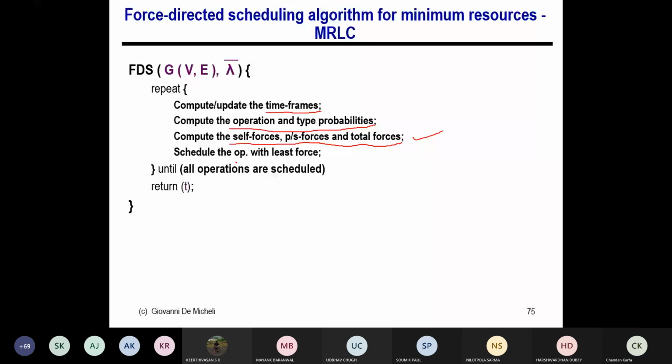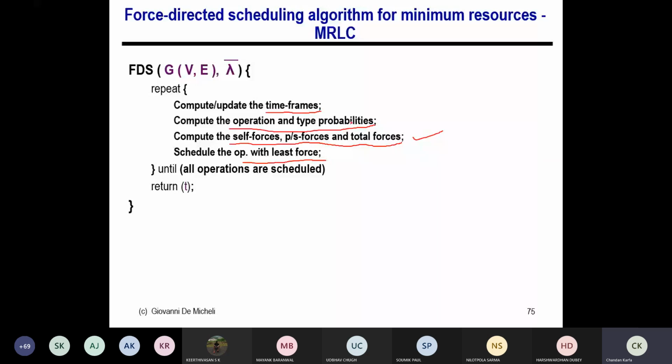That means, because the least force ensures the least resource, right? So I have 10 operations. I calculate these numbers for all nodes, and I know if I schedule, say, operation 4 in timestamp 5, that will give the least force among all 10 operations over their possible time frames, right? And then I'm going to schedule that operation in that timestamp.